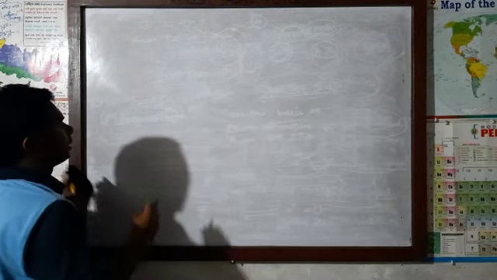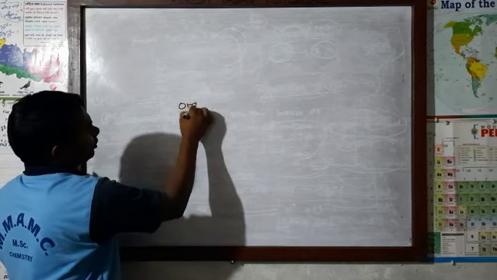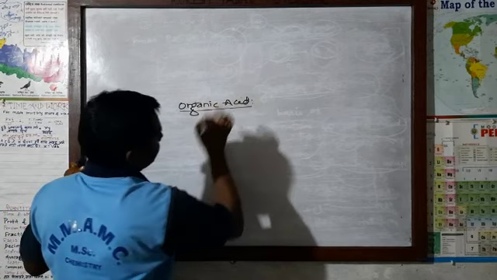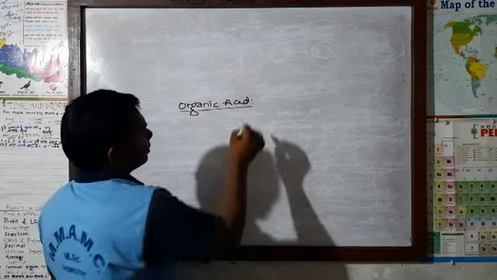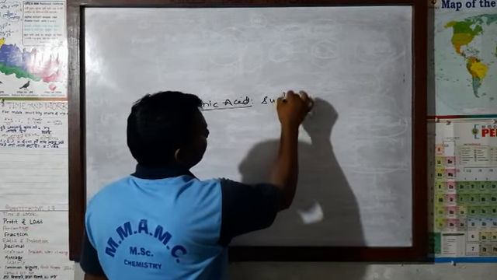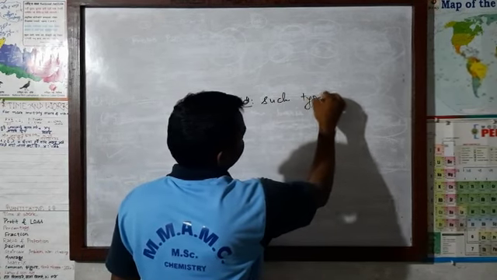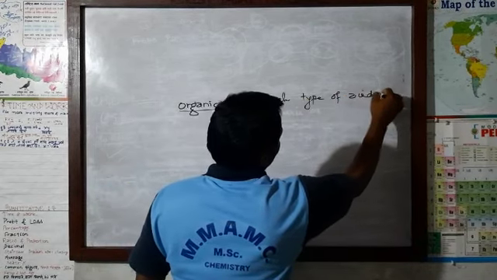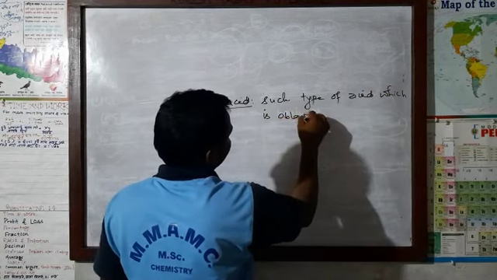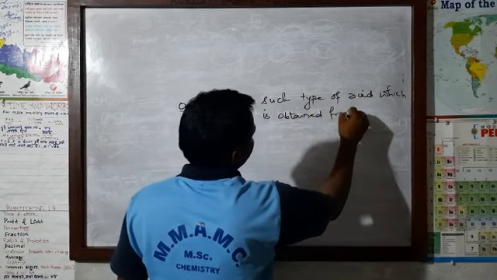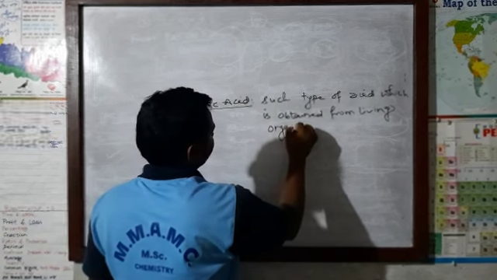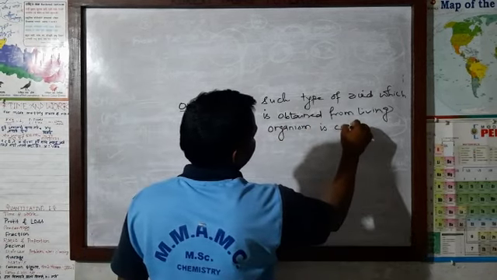What do you mean by organic acid? Organic acid is such type of acid which is obtained from living organisms.